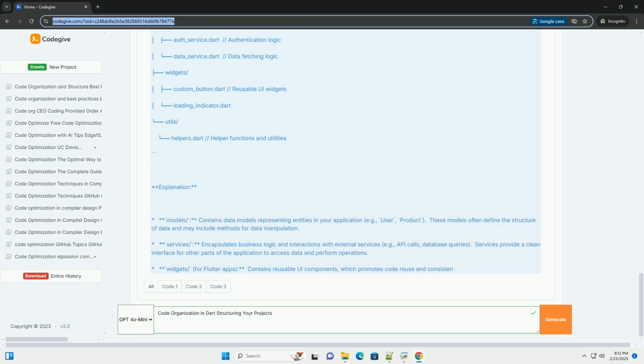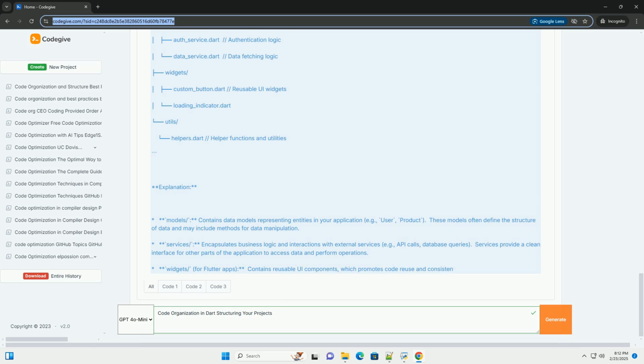tests/: this directory contains unit tests, integration tests, and any other testing related code. tests/main_test.dart: a test file corresponding to lib/main.dart or a central location for initial tests. pubspec.yaml: this file is crucial for managing dependencies, defining the project's name, version, and author. It also lists the dependencies needed for your project.